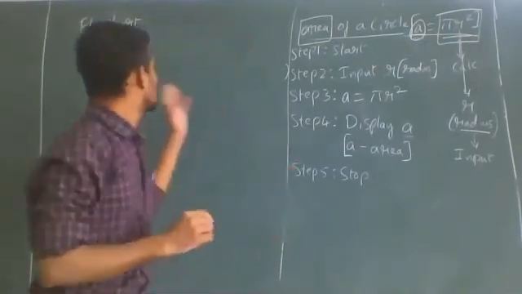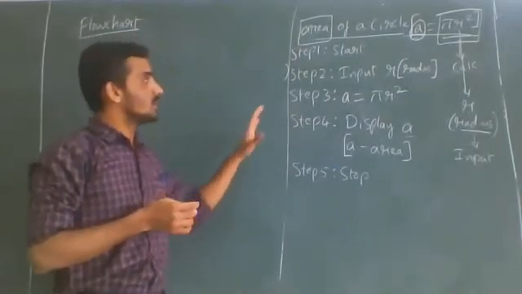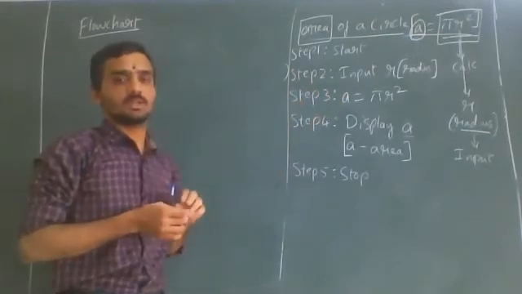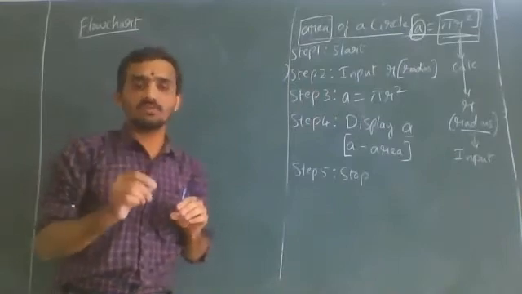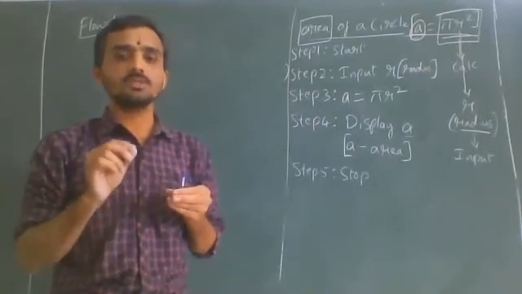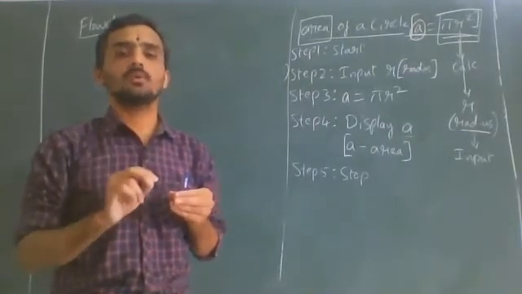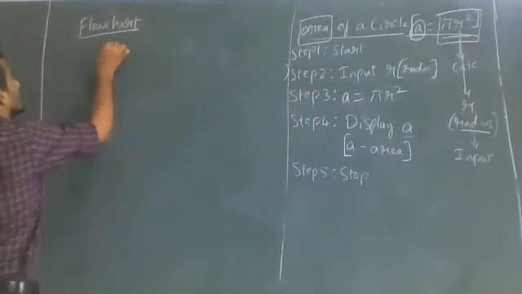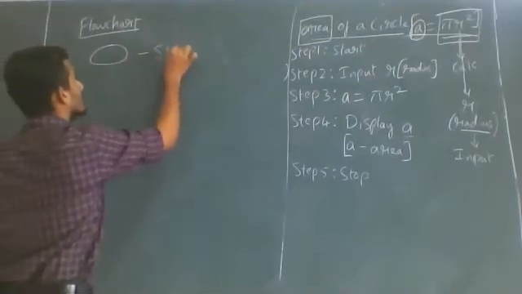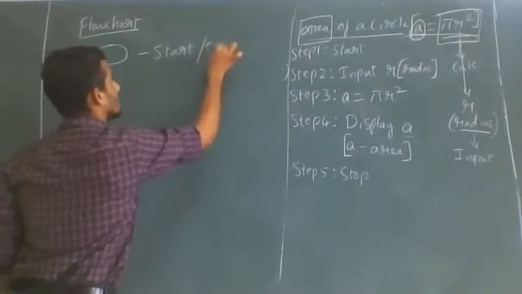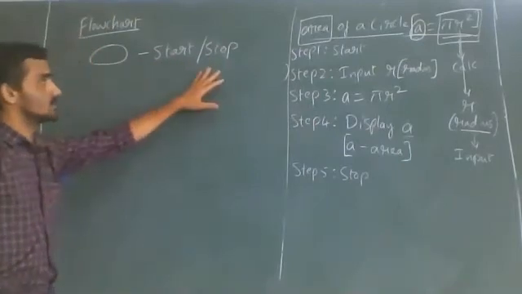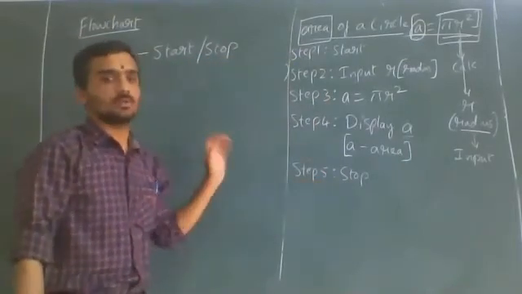Now we will see the flowchart. Before I write the flowchart for this example, first we will see what symbols we get in a flowchart. Because flowchart means graphical representation, so we have to write by using symbols. When we write using symbols, we should know what symbols we will come across in a flowchart. See, the oval shaped symbol is used for start and stop. Remember. Because in an algorithm the first step is start, the last step is stop.